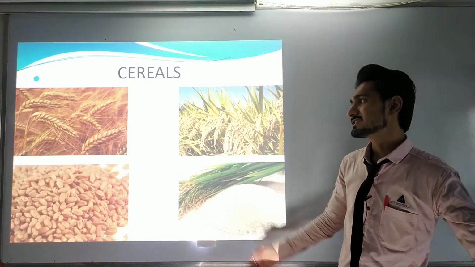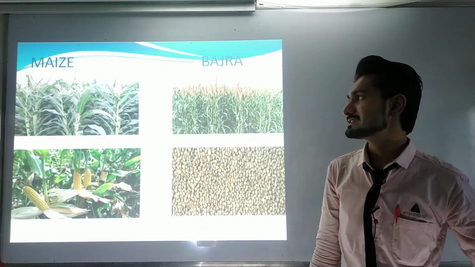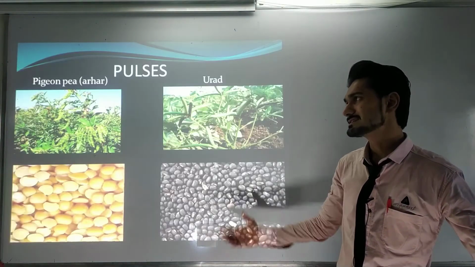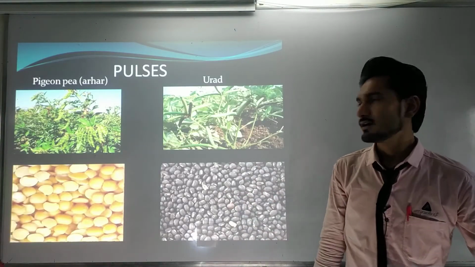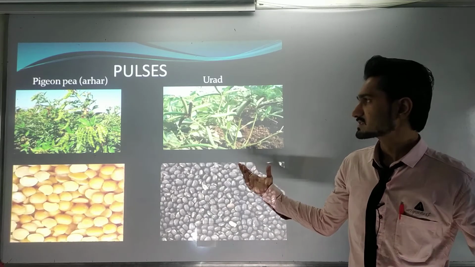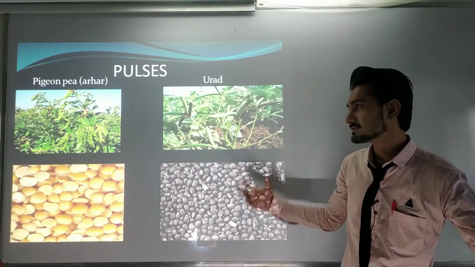Generally we can consider the cereals. After that we have seen maize, bajra, jowar. These are all the different types of cereals, or the different types of food, that we have seen.